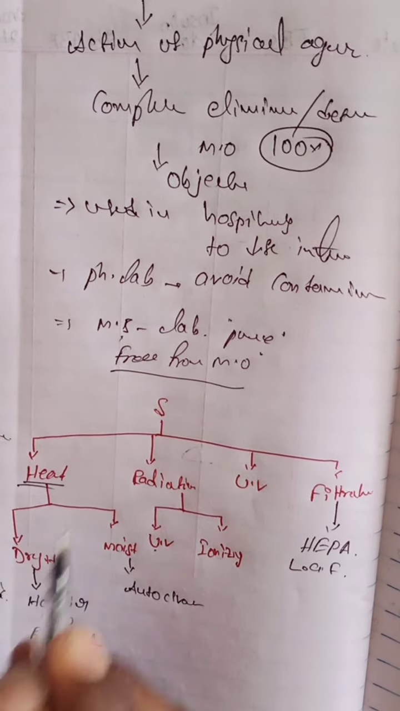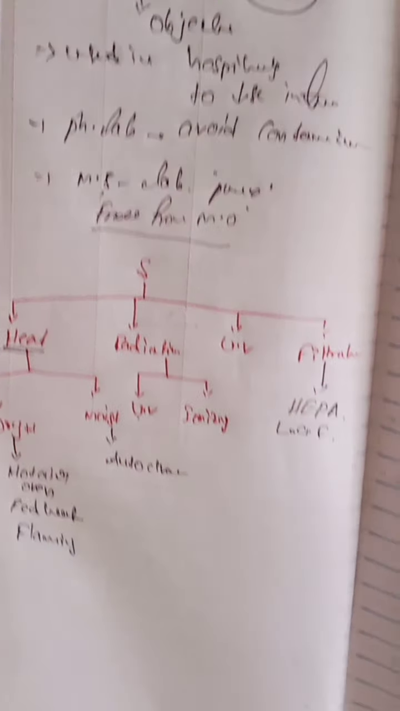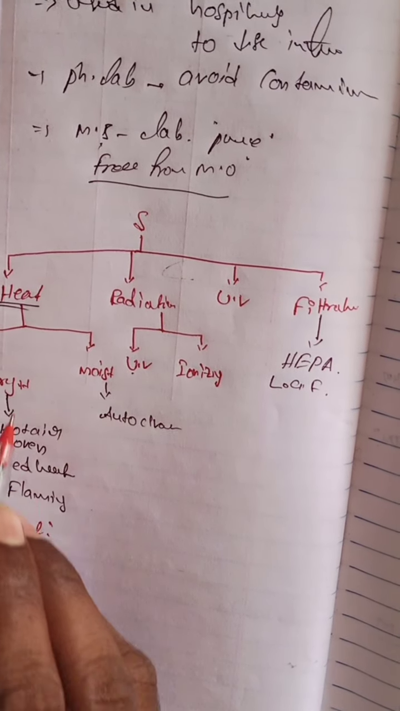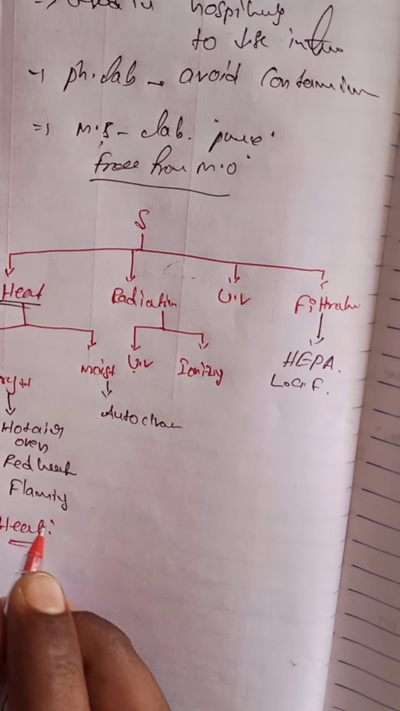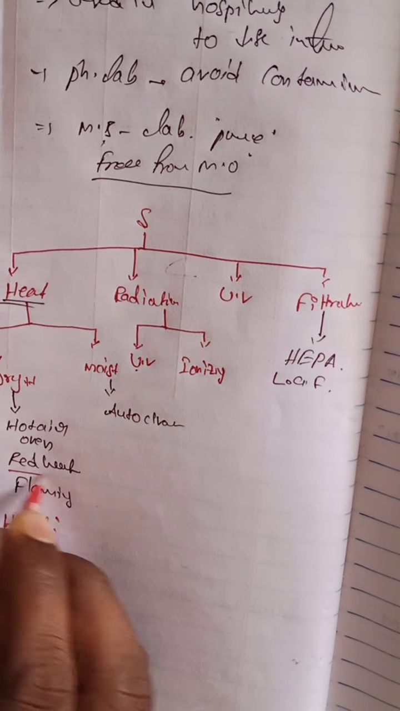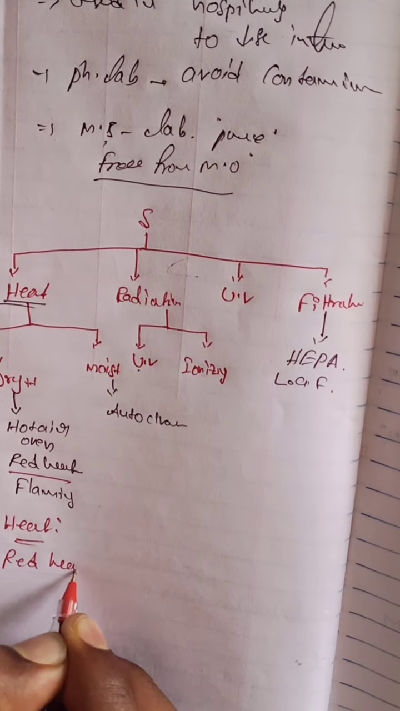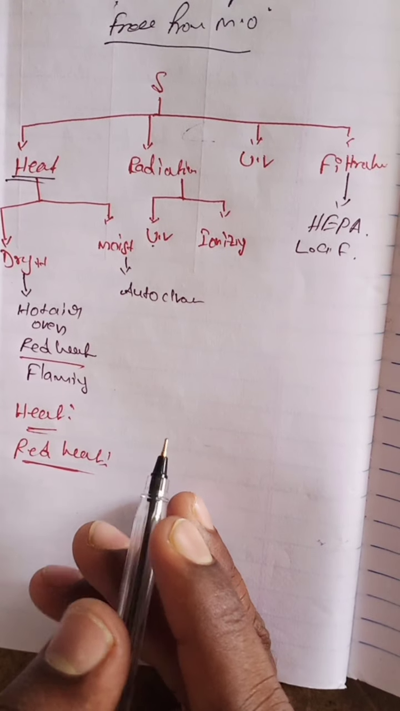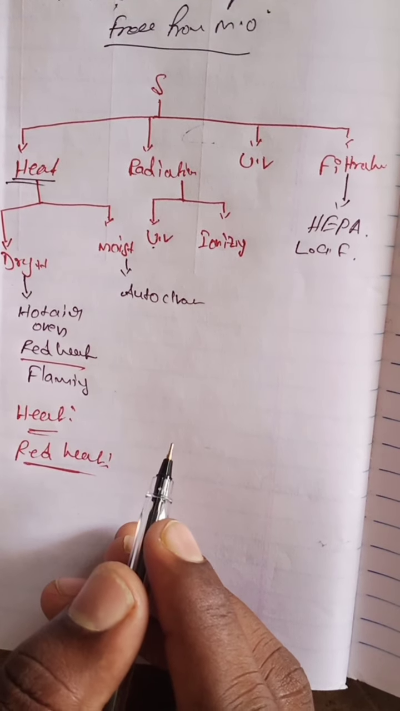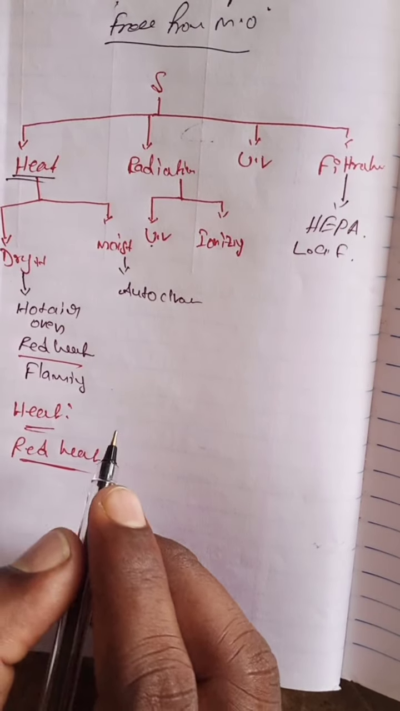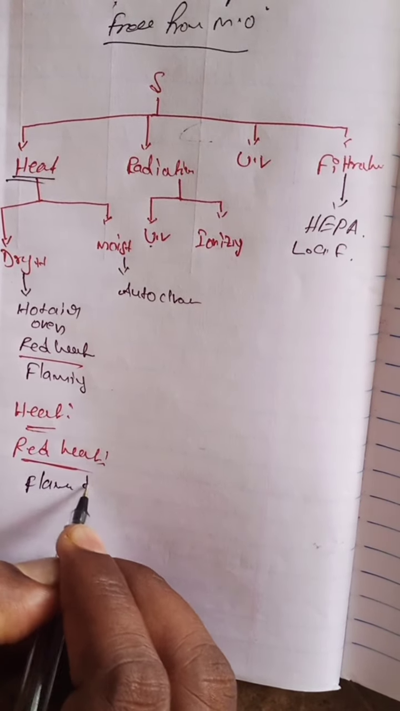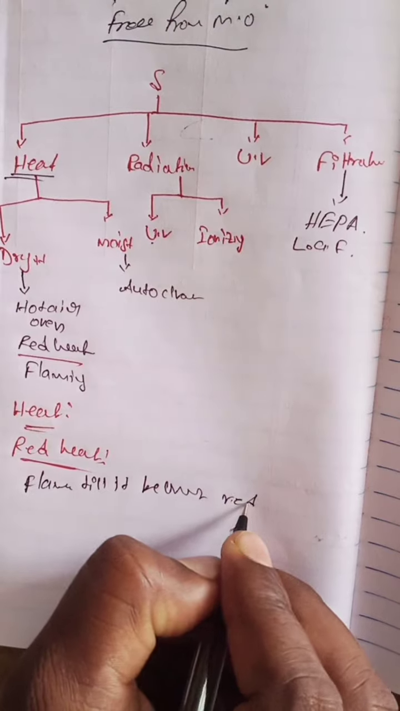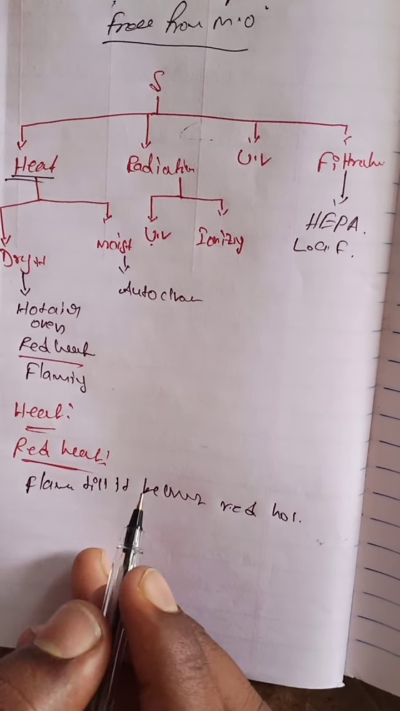First of all, we will discuss heat sterilization, and first the dry heat sterilization. The first one is red heat. What is red heat? Red heat means the article is held in a flame until it becomes red hot.